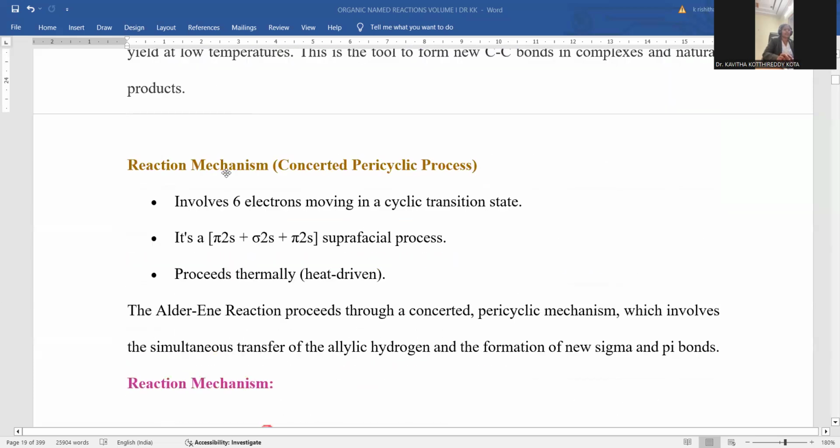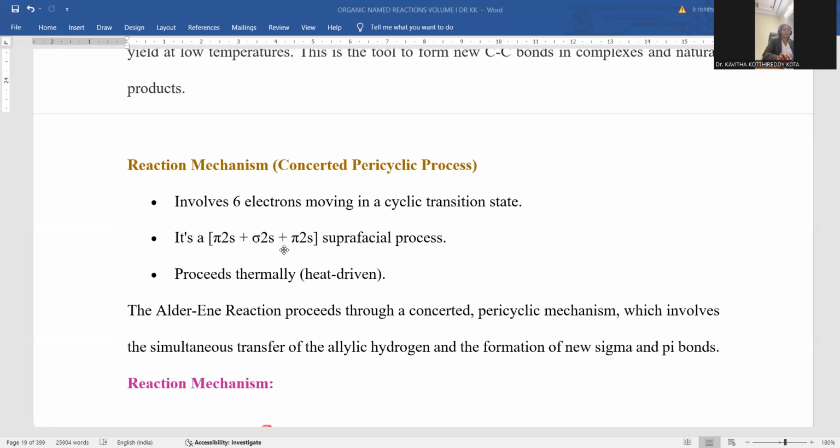How can we understand the mechanism of the reaction? Being a pericyclic reaction, obviously you can assume it is a concerted reaction. It involves six electrons moving in a cyclic transition state. A non-isolable transition state is involved in this reaction. The pi 2s electrons of the alkene will participate, along with the sigma 2s electrons of the allylic hydrogen, and the pi 2s of that allylic carbon atom.